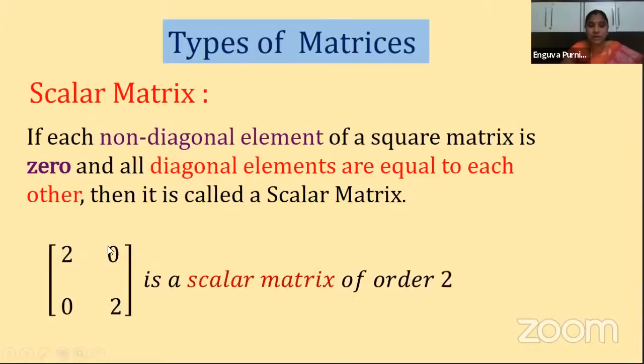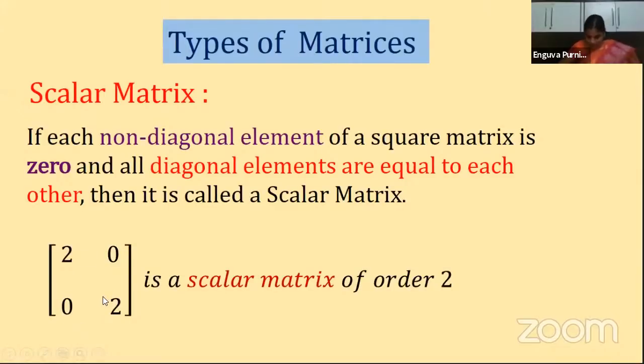Suppose this is a matrix I'm showing here. It is a 2 by 2 square matrix, isn't it? Always remember, children, whenever you see the word diagonal in a definition, it shows that it must be a square matrix, because as I just said, there is a diagonal only for a square matrix. Clear? So here it is a square matrix of order 2. Now this is your diagonal. The elements other than the diagonal are these two elements, which are non-diagonal elements.